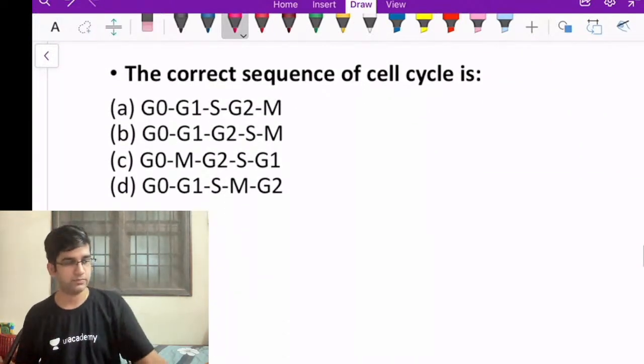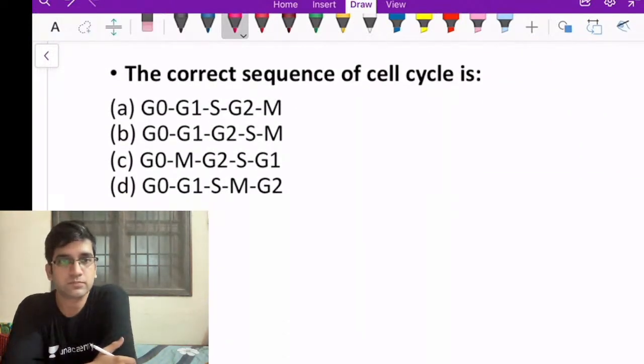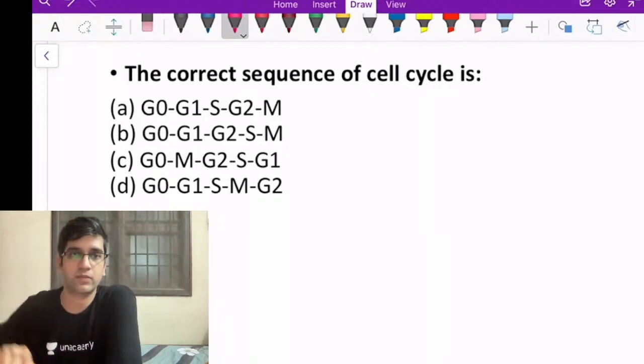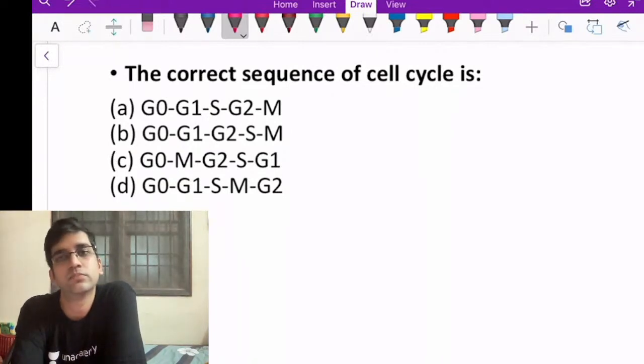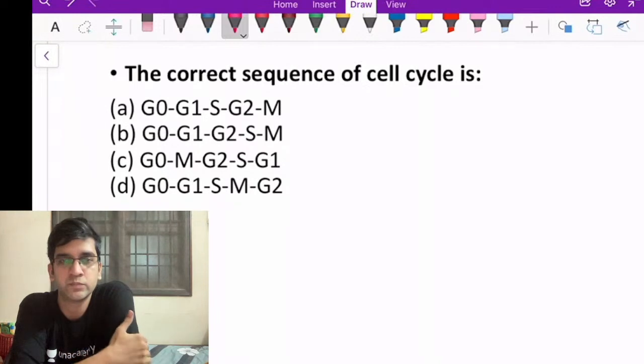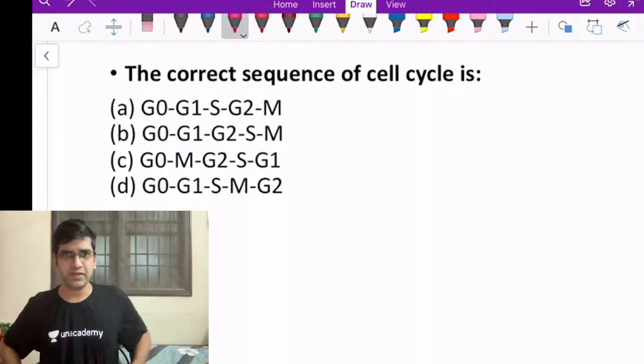A simple one again. It's a simple one. Please don't make mistakes in this.